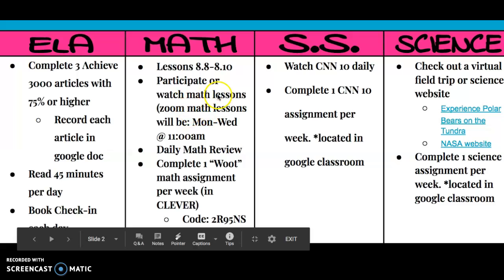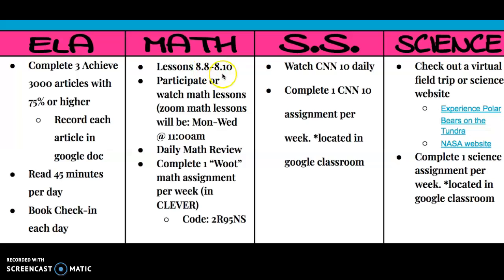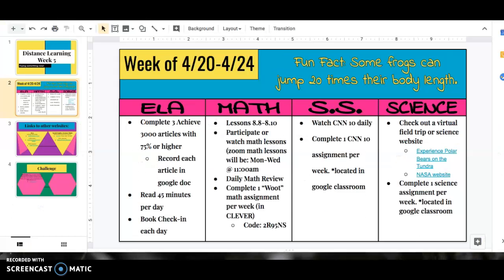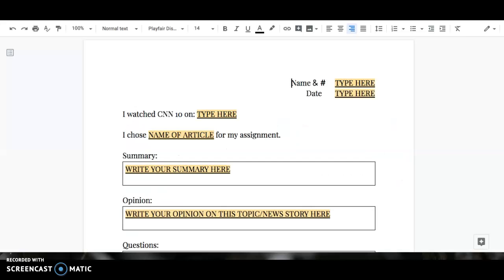If you don't participate in the Zoom lessons, you're still responsible for lessons 8.8 through 8.10. That's doing the first 2 or 3 pages of that lesson and doing that gray page, okay? For social studies, at least for right now until I decide something different, I'd like you to watch CNN 10 every day. And then you're only going to be doing one CNN assignment per week. This is also located in your Google Classroom, and it's going to look something like this, okay?